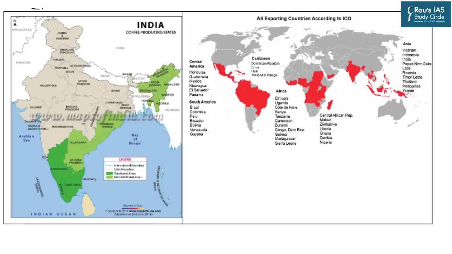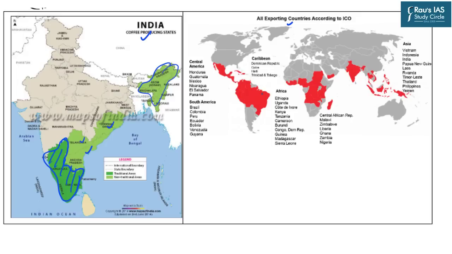Now we shall look at certain areas of coffee production in India as well as across the world. As far as India is concerned, this was the traditional area in which coffee was grown. So this is the most dominant area. But there are other states also, for example, Telangana, Andhra Pradesh, Odisha, as well as northeastern India, where we find certain patches of coffee.